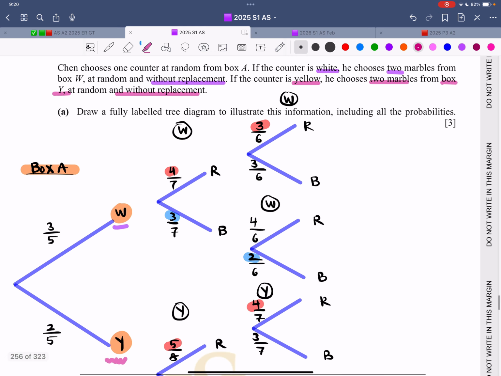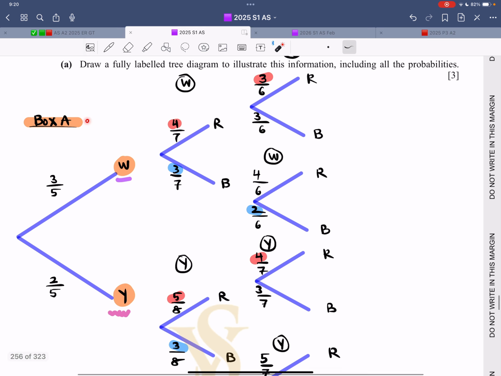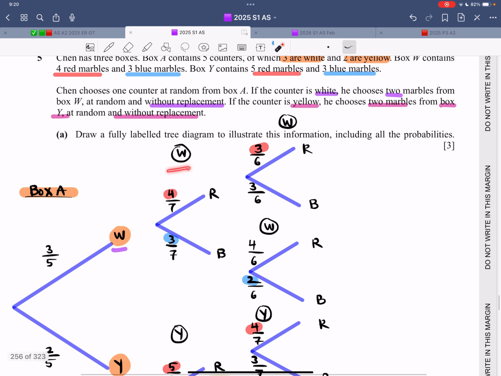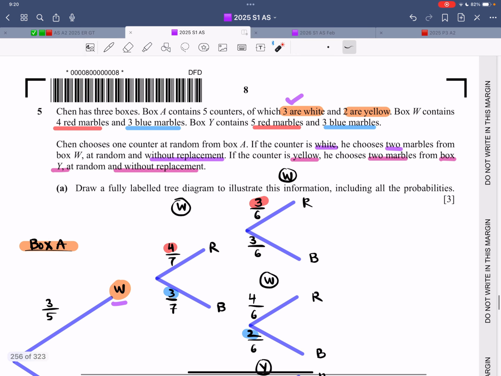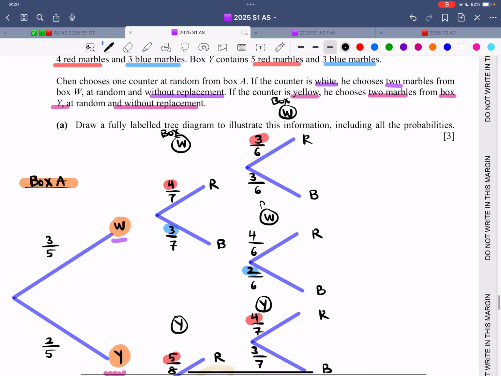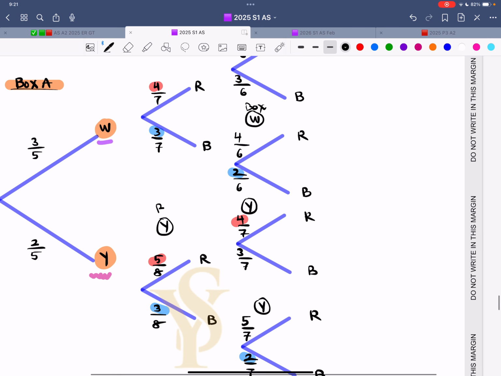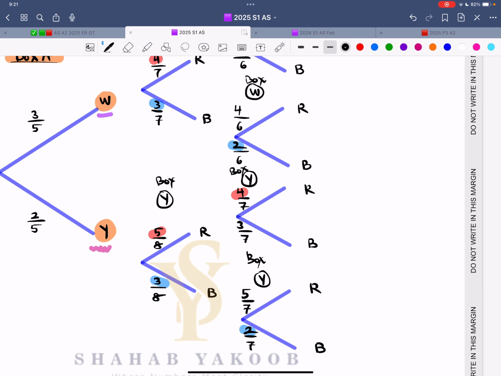So technically, this is what is happening. Box A has counters. If you choose white, then you choose from box W. So this W is for white, and this is for box W. I hope there is no confusion. And there is a box Y.